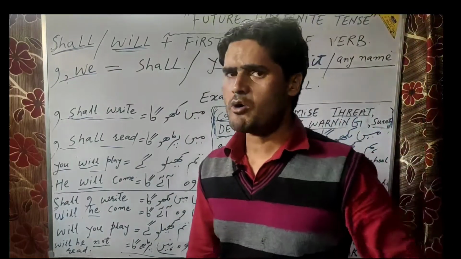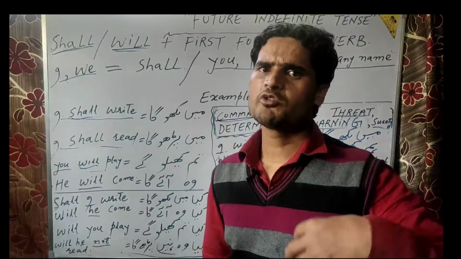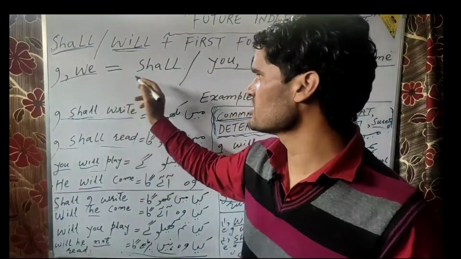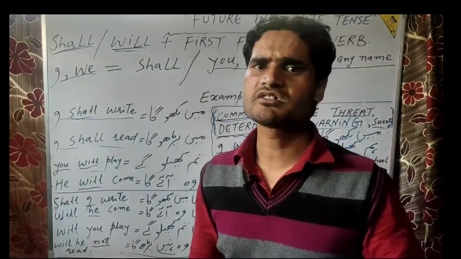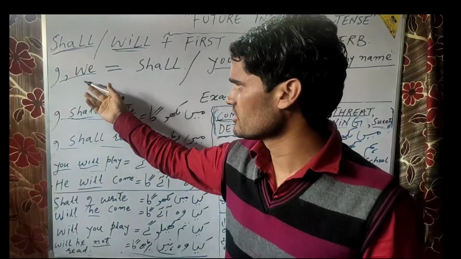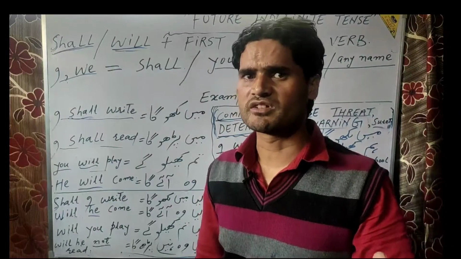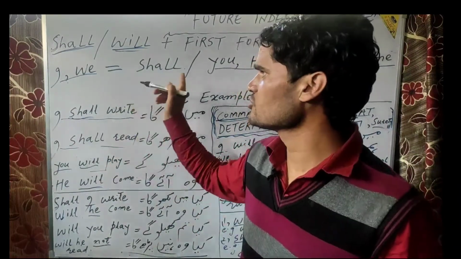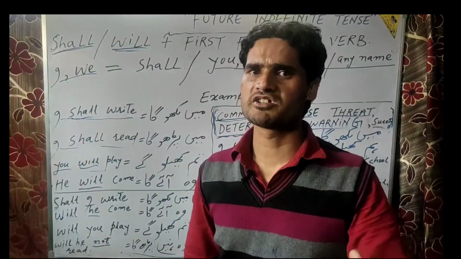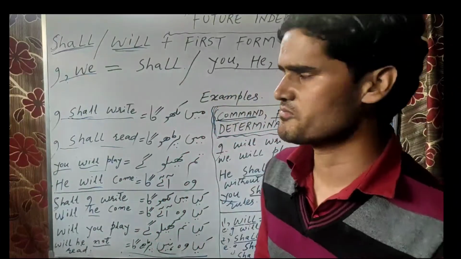Now, however, as I have already told you in the beginning of the video, you often see the use of will with I and we rather than the use of shall. If the rule is conclusive here in terms of tense, then why are you observing the regularity of the usage of will with these pronouns? Now there is an underlying reality behind the use of will with I and we. Now I will explain it to you.